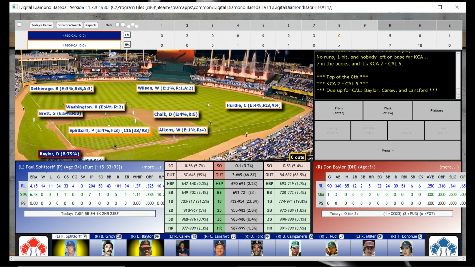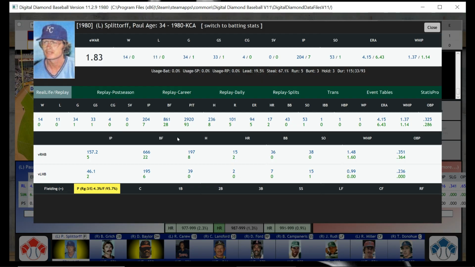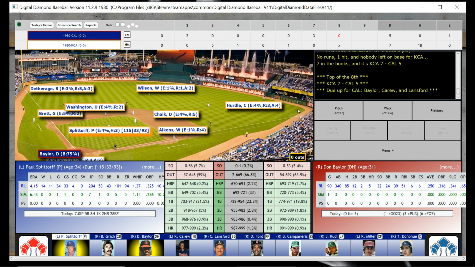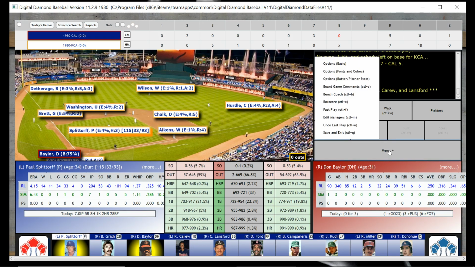So let's see if we can try to figure out how to make this change. Let's see. I think there's a thing with bullpen. Isn't there?